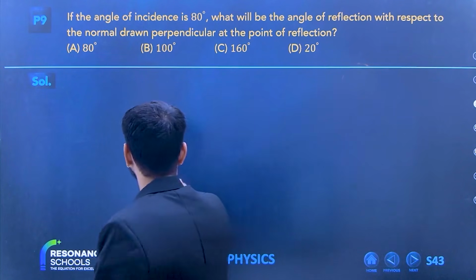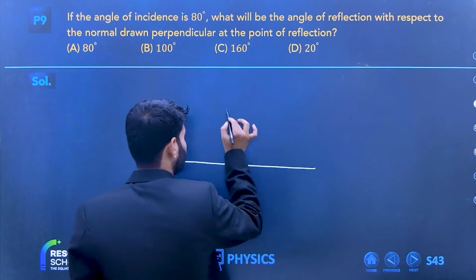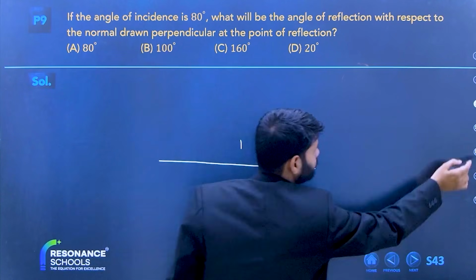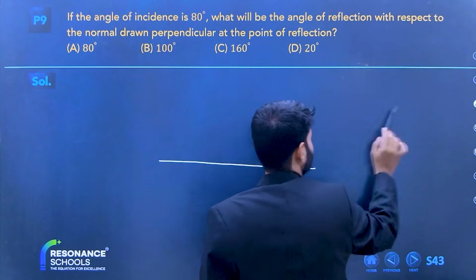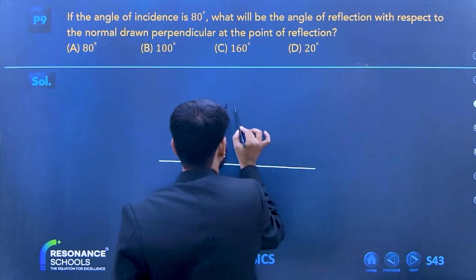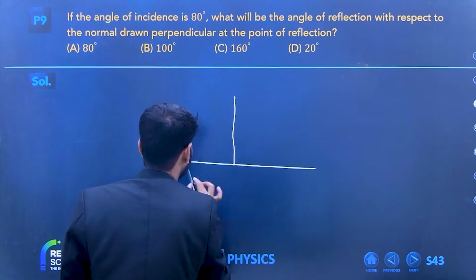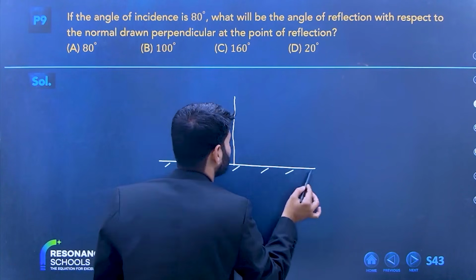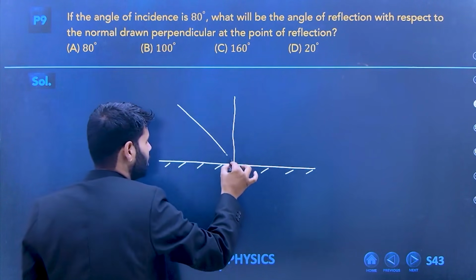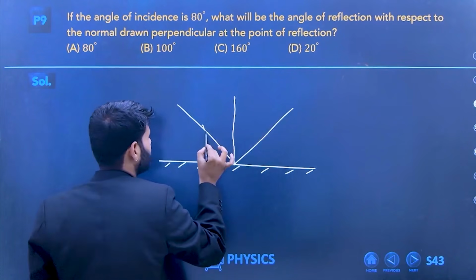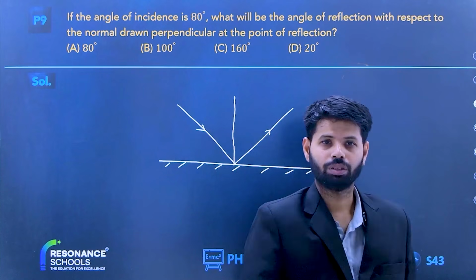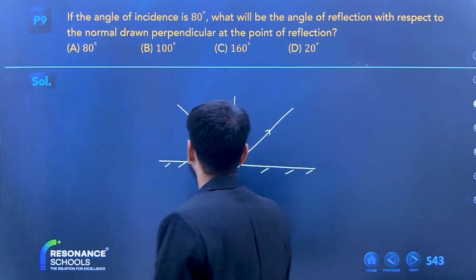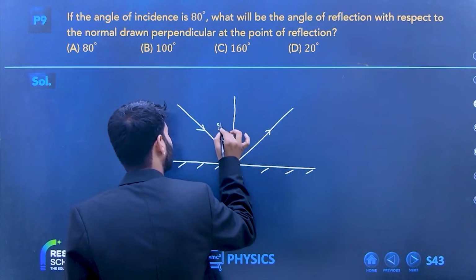Tell me, beta, should I draw this line? Okay, this is mirror, this is your normal. This is your normal, this is your mirror. And the ray will come like this and it will go like this. So it says this angle of incidence is 80 degrees. So should I draw it 80 degree here?